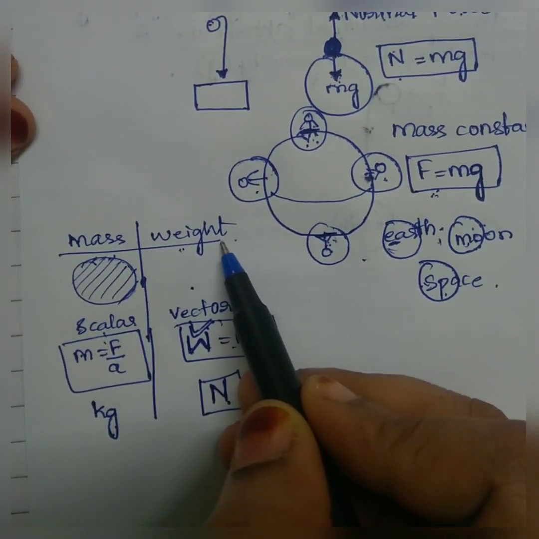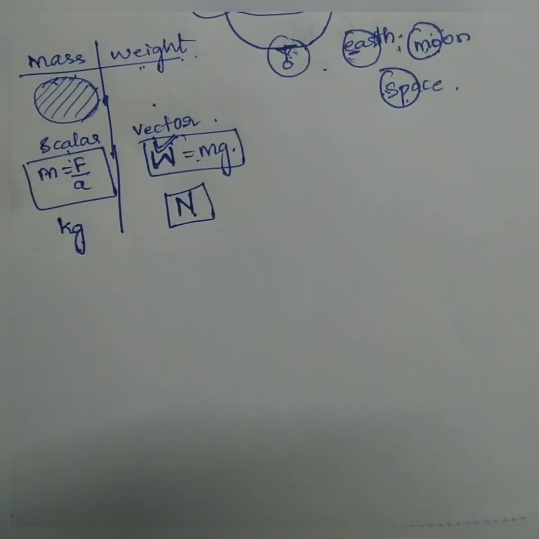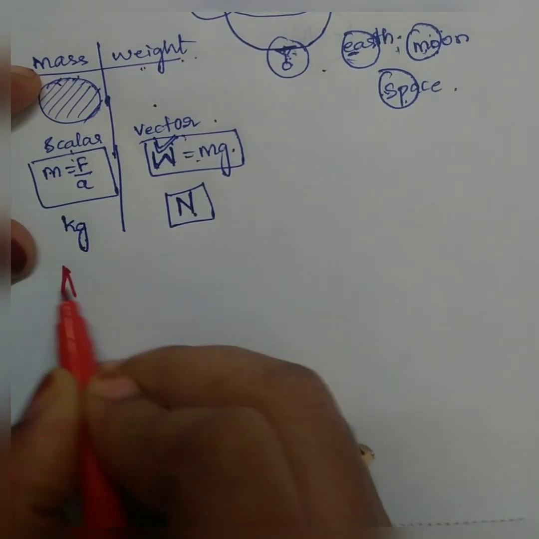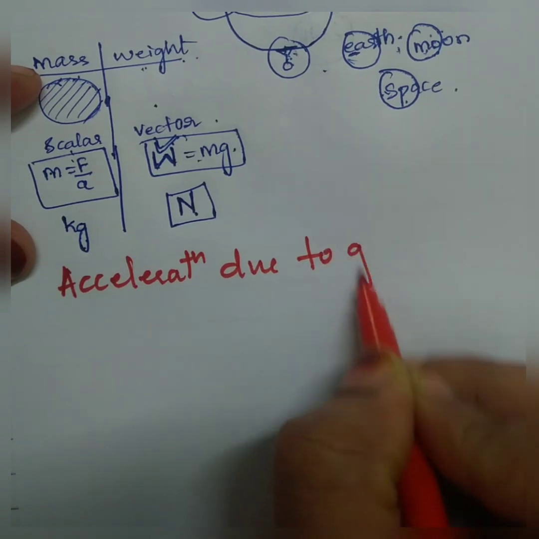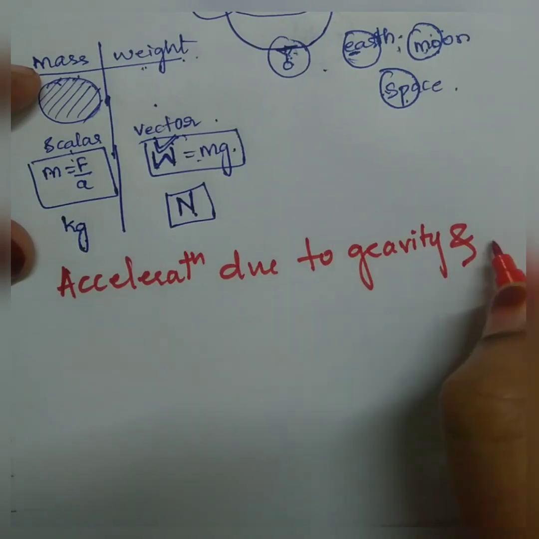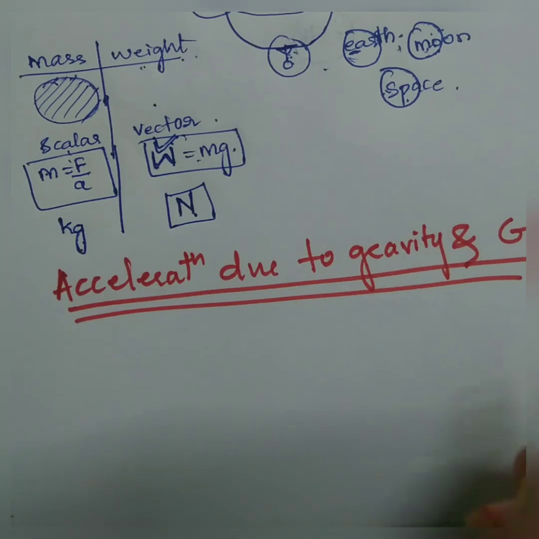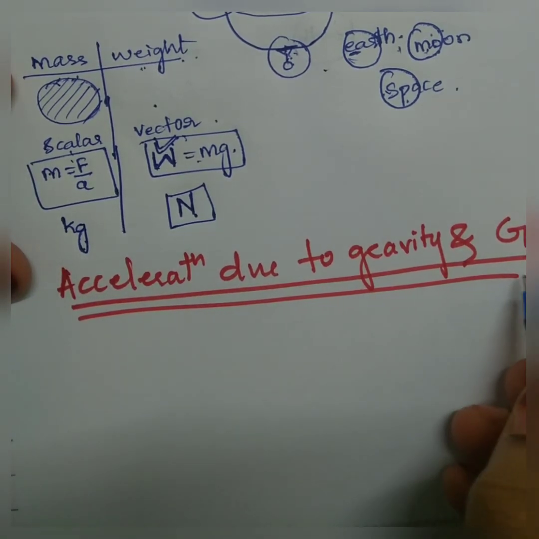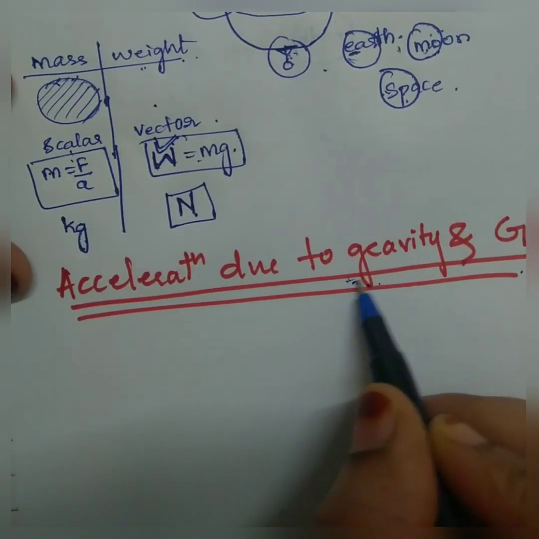Then we will understand what is the relationship between acceleration due to gravity and the gravitational constant capital G. This is a very important relationship, and this relationship will be asked for 3 marks in any exam. If it is GPSTR or any competitive exam, and there are descriptive answers, then this question will for sure be asked for 3 marks.